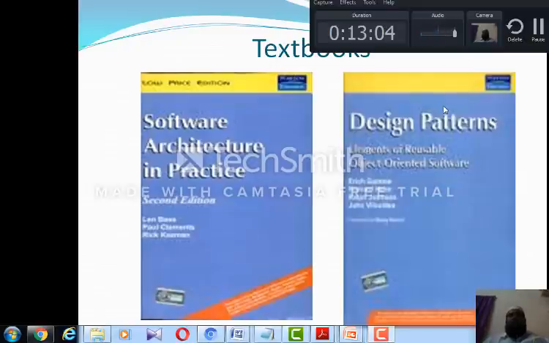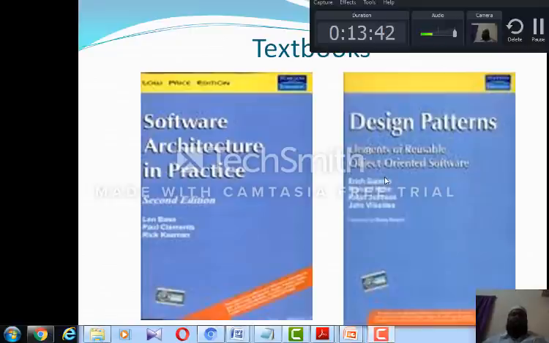even 6 also, up to some extent you will see about the design patterns, elements of reusable object oriented software. If you ask me, these four people, Erich Gamma, Ivar Jacobson, like that 4 authors wrote this textbook, which people used to call a gang of 4, famous as the GOF textbook, that is the gang of 4 textbook.